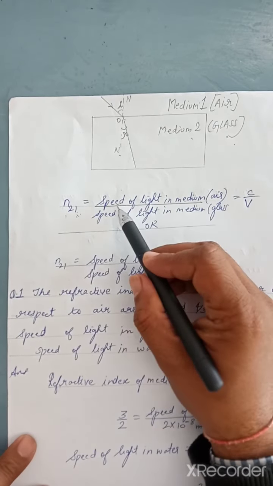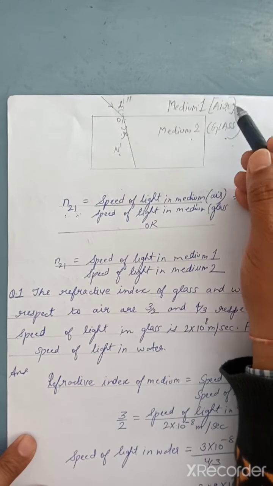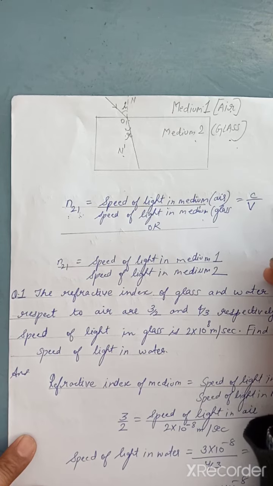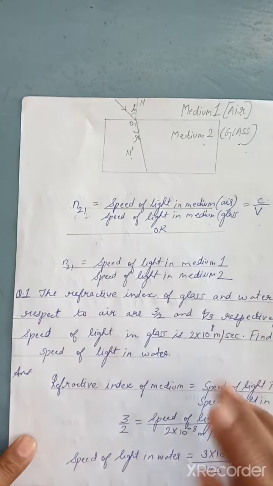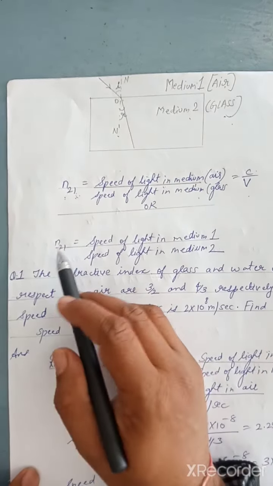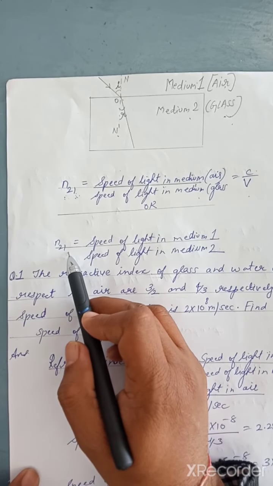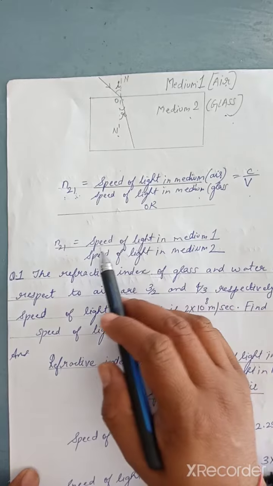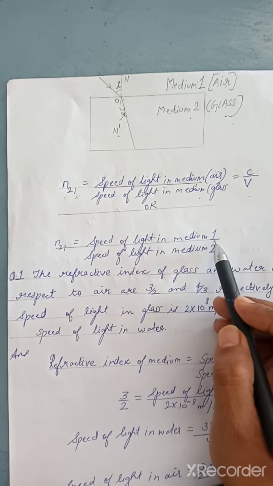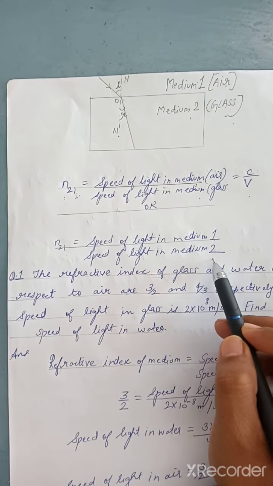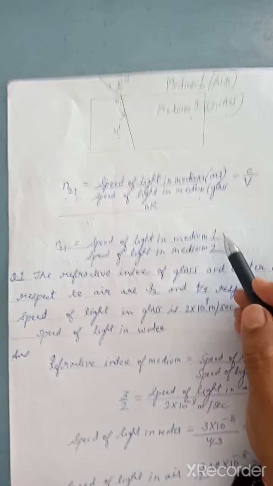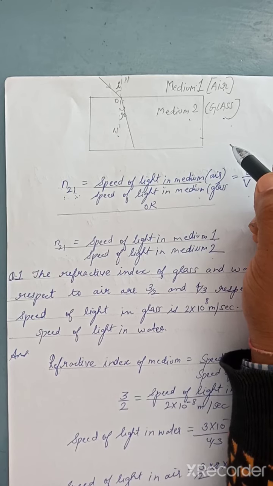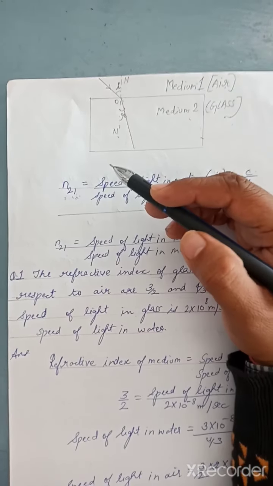Okay, so we are writing the speed of light in the medium, that is air, divided by the speed of light in the medium, that is glass, and we know the formula is C upon V. Now this can also be written as N21. What this means is the speed of light in the first with respect to the second medium. So we can say the speed of light in medium 1 and the speed of light in medium 2. If you know the values for both media, you can calculate the refractive index.